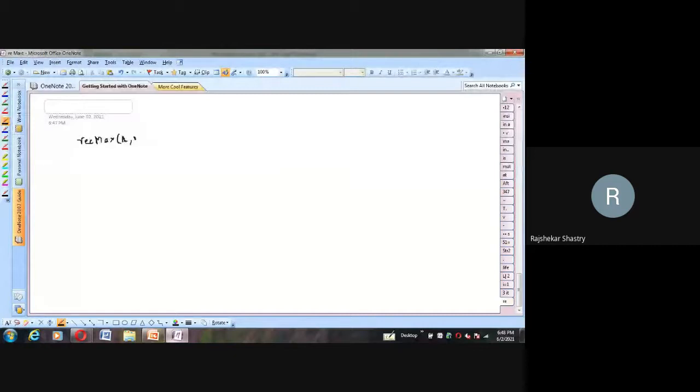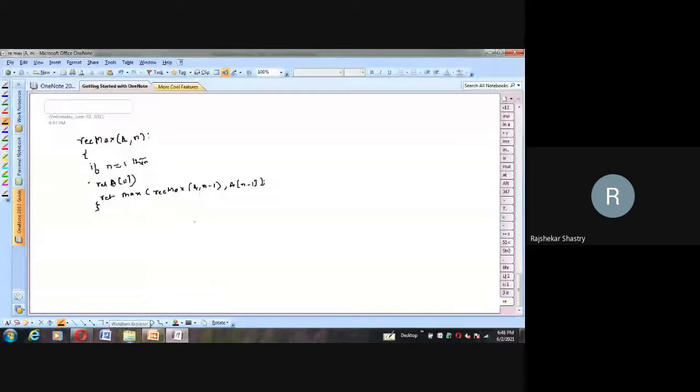Initially we pass a comma n, and here if n is equal to 1, then we simply return a of 0. Else we return the maximum of rec max, the recursive call, passing a comma n minus 1 number of elements, comma a of n minus 1. So I have rewritten the same algorithm this time. Now let me trace it by taking an example.